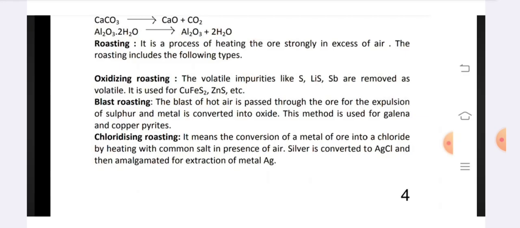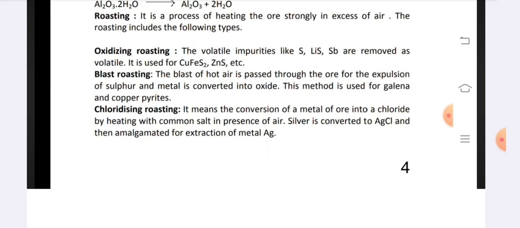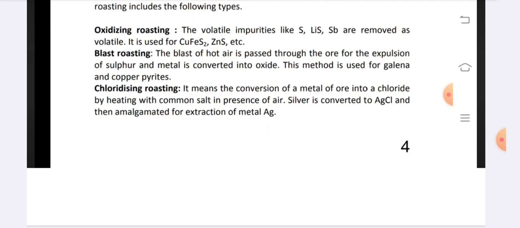The roasting includes the following types. Oxidizing roasting: the volatile impurities like sulfur are removed as volatile oxides. It is used for CuFeS2, ZnS, etc. Blast roasting: a blast of hot air is passed through the ore for the expulsion of sulfur and the metal is converted into oxide. This method is used for galena and copper pyrites.